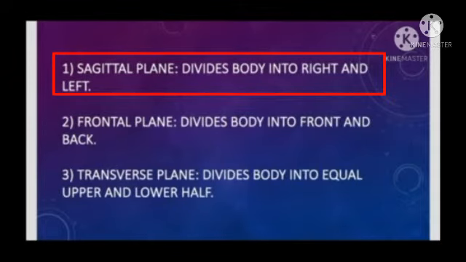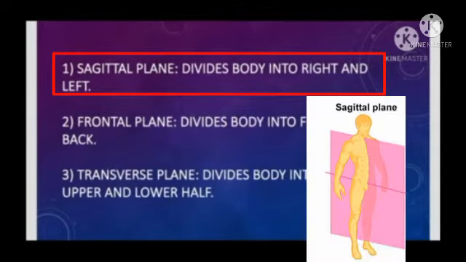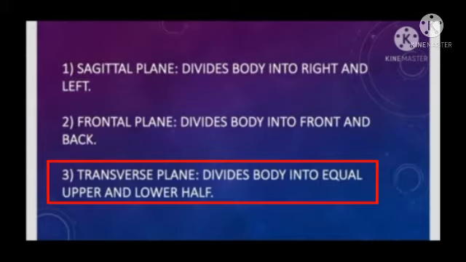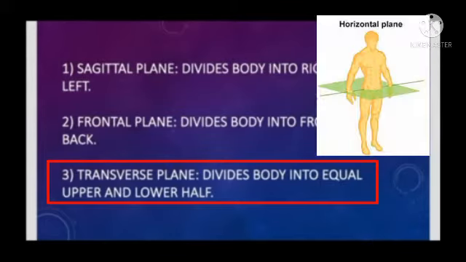Sagittal plane divides body into right and left. Frontal plane divides body into front and back. Transverse plane divides body into equal upper and lower half.